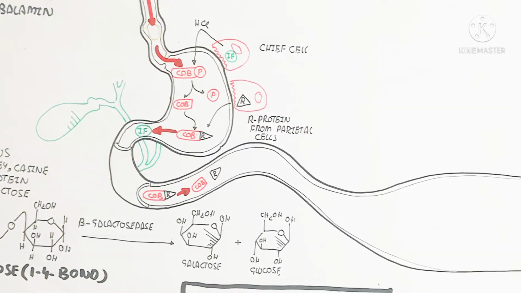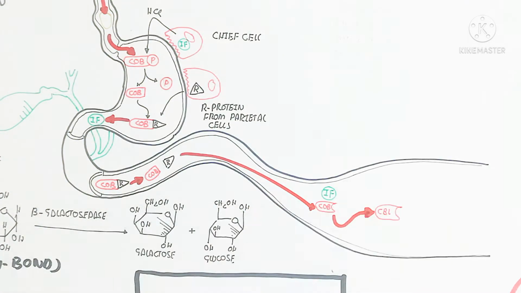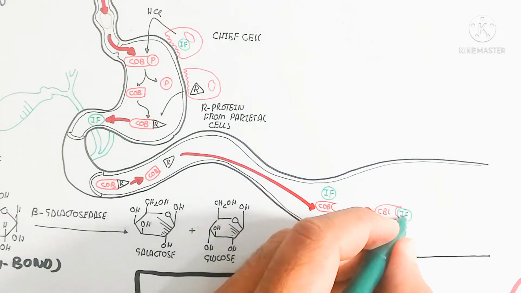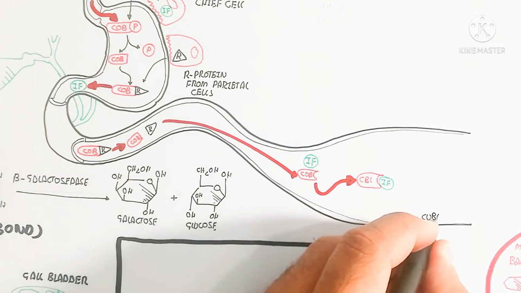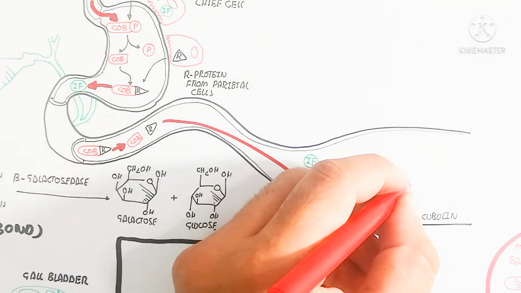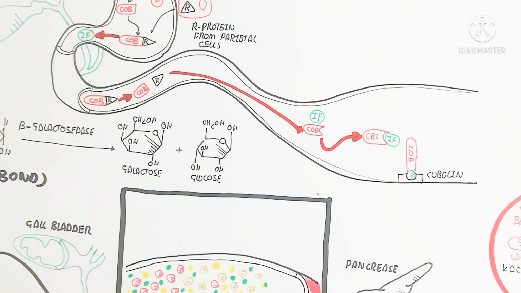This intrinsic factor will bind with the cobalamin, and after the binding with the intrinsic factor, it will meet the cubulin receptor. The intrinsic factor receptor that is present is known as cubulin protein, which will bind with the cobalamin at the intrinsic factor site, and it will move into the blood circulatory system.